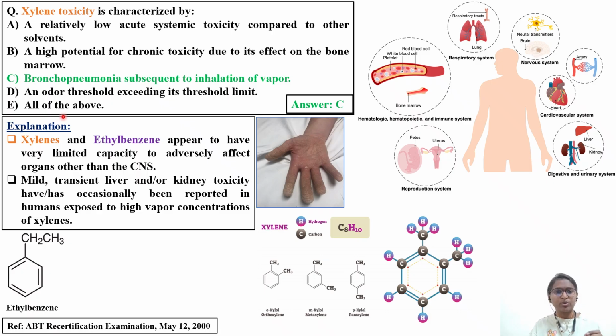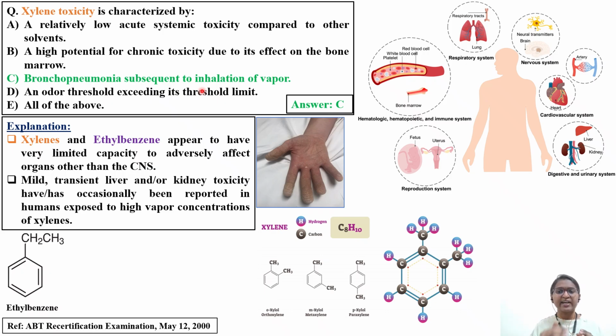Option E is all of the above. The right answer, in the green text, is option C, that is bronchopneumonia subsequent to inhalation of vapor. As I told you, whenever you are exposed to this type of organic solvents, industrial solvents, on a daily basis, 5-day exposure, 40 hours per week exposure, the respiratory system and CNS are the characteristic target organs for this type of solvents.